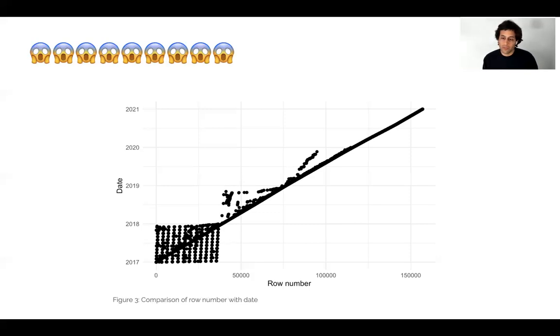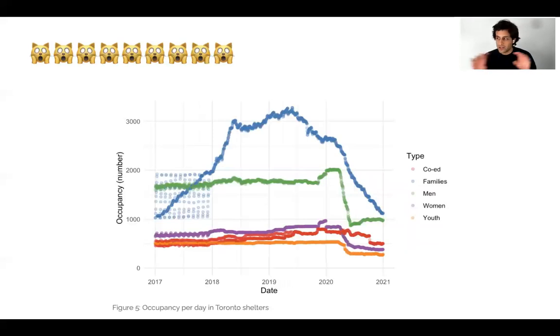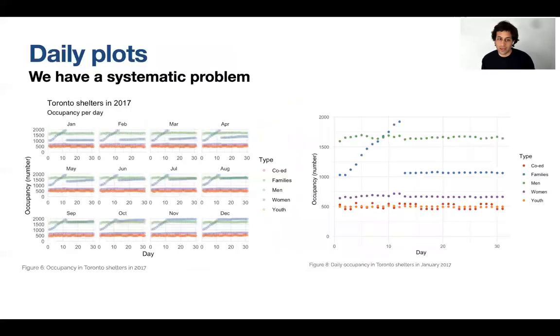We can get a clearer picture of what's going on by putting the date on the x-axis and then our occupancy number. Remember, this is the number of people in beds at 4 a.m. I've summarized it by all the different shelters and counted that, and we can see immediately that we've got a problem in 2017 for sure. There are some other weird things going on, but we're just going to focus on this date issue because it seems really systematic.